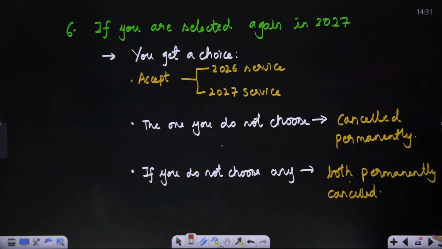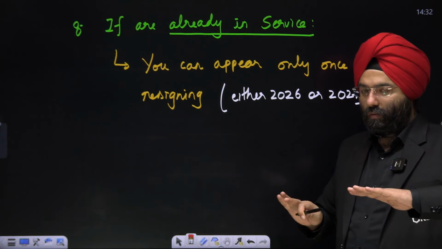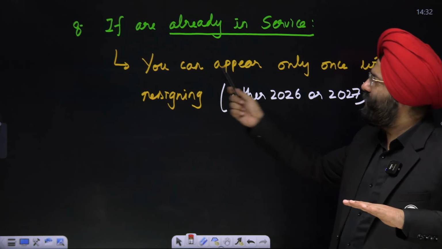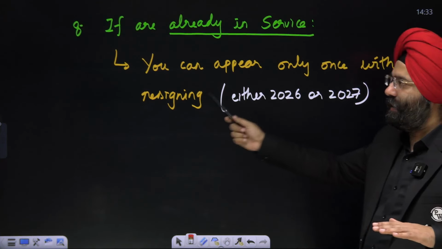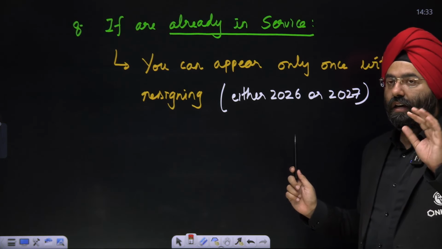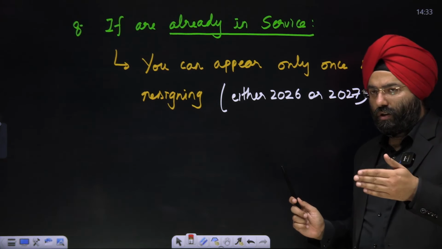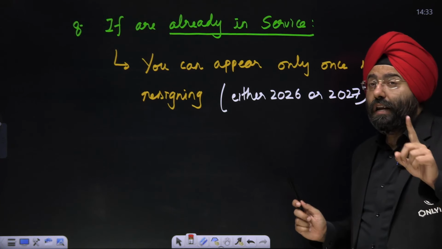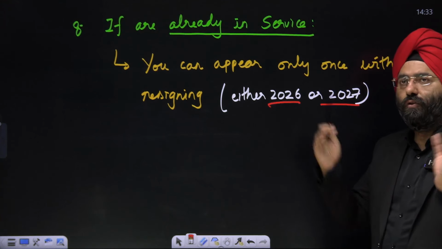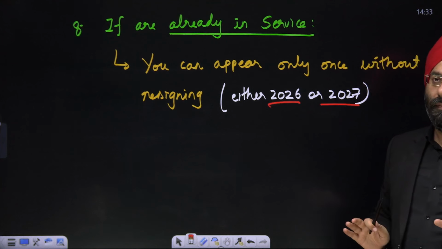Now, another very important thing. If you are already in service, right now, till 2025, all those who had given the exam and who have been in service, you can appear only once without resigning, either in 26 or 27. That is because of the one-time exemption. Anybody who is in service right now till the 2025 examination, or before that also, can appear without resigning only once, either in 26 or 27. From 28 you have to resign if you want to appear. This is the exemption that is there. Clear? Okay.